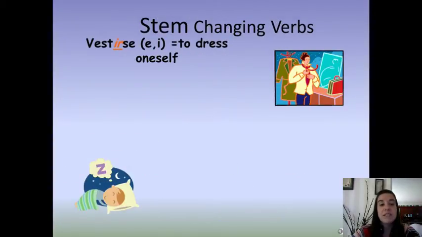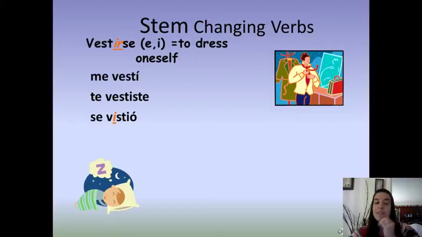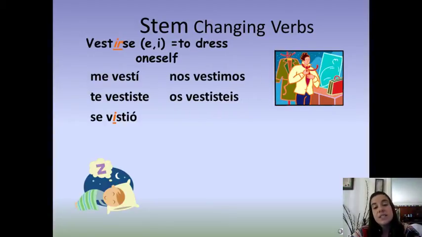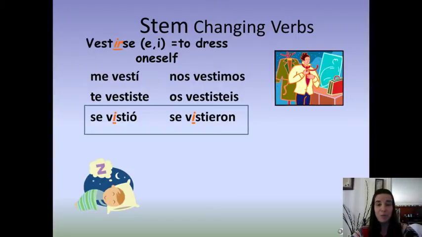Here's another one. Vestirse, it's a reflexive verb that stem changed in the present tense and is also going to stem change in the past tense because it's an IR verb. Me vestí, te vestiste, se vistió. So the E changes to I only in the third person. Nos vestimos, os vestisteis, se vistieron. Again, in the third person, the E changes to I. There's our flip-flop.